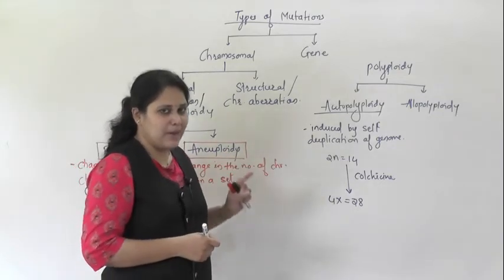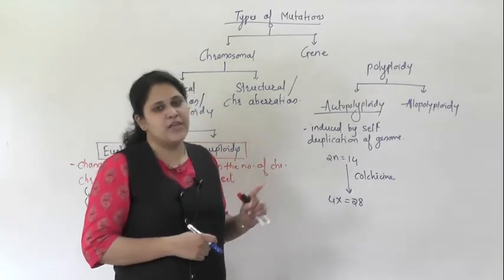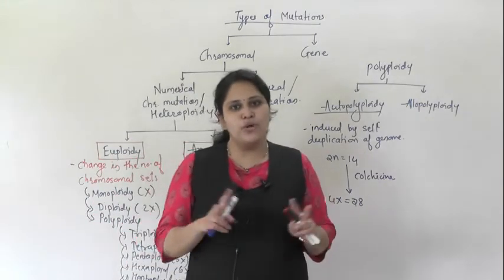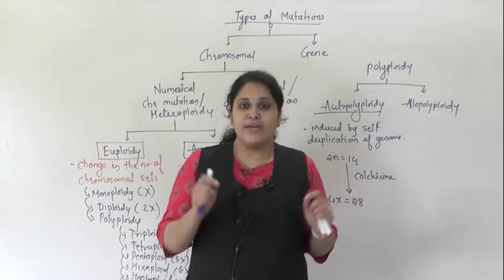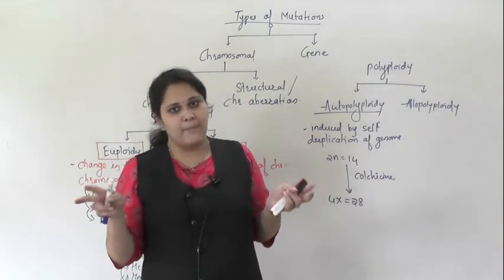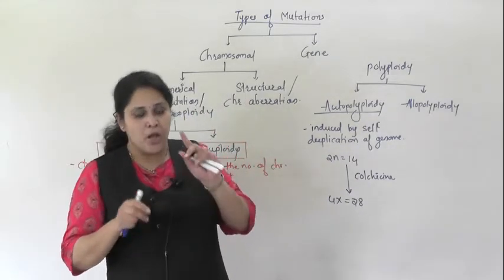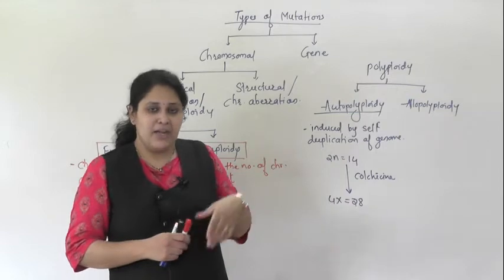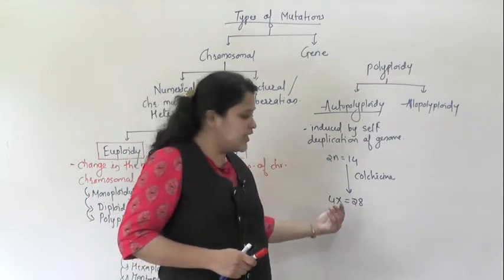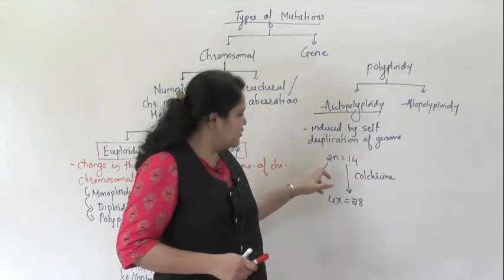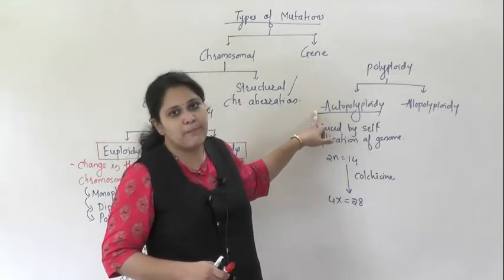Suppose it is the same plant, only one plant we are using. We are not hybridizing two different plants, and we are not increasing the genome by hybridizing. We are using a single plant, and when we increase the number of genomes in a single plant, that is known as autopolyploidy.